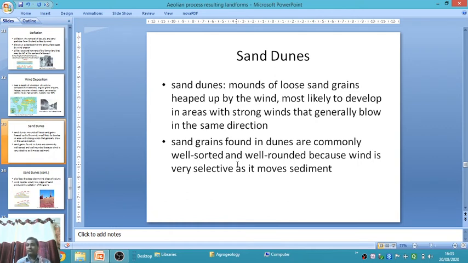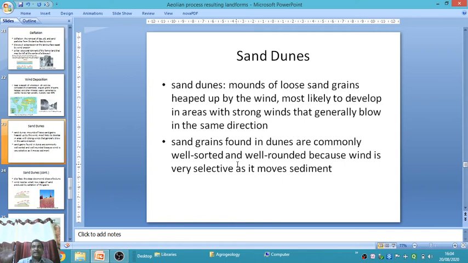Sand grains found in dunes are commonly well sorted and well rounded because wind is very selective as it moves sediments. In a river channel, this is not happening; the sediments are poorly sorted. In the river channel, sediments are seen in different sizes, maybe cobble, pebble, gravel, sand, silt and clay. But in the desertic area, sand dunes are basically well sorted and well rounded sediment because wind is very selective as it moves sediments.